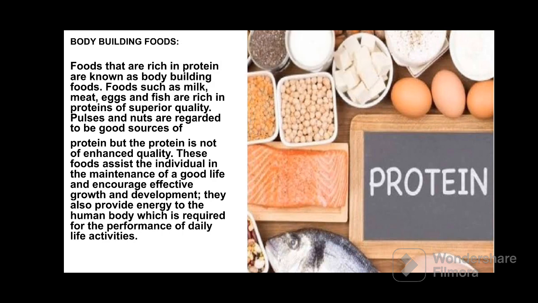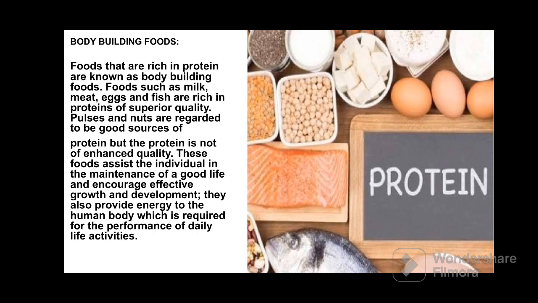Protein is also the bodybuilding food because it helps in the proper maintenance of the body. Sources of the proteins are, as you see in the images, the milk products such as cheese, gram, different types of pulses, eggs. All the non-vegetarian food materials are rich in the protein.